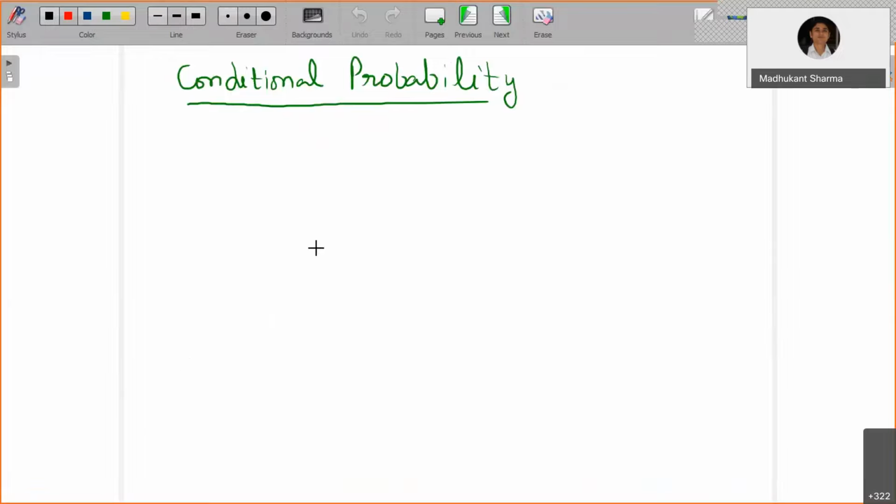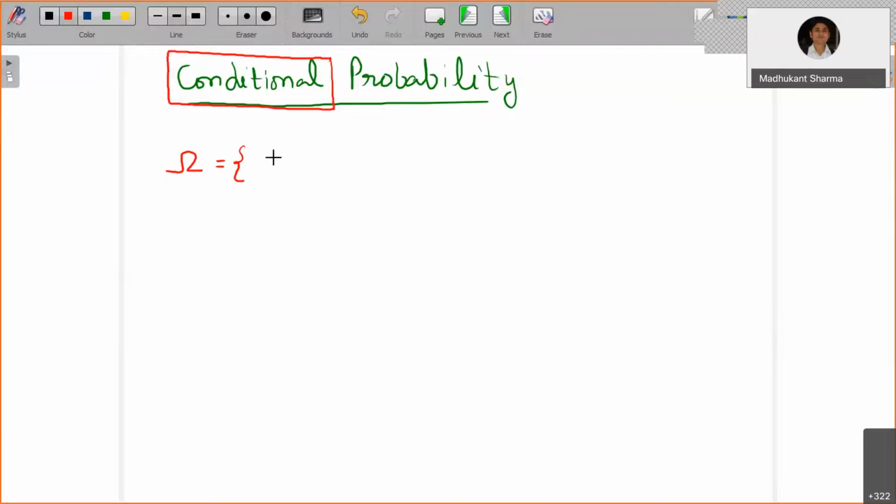Now the very next thing we want to learn is conditional probability. As the name itself says, the probability is now conditional. For example, suppose you roll a pair of dice. What will the sample space be?